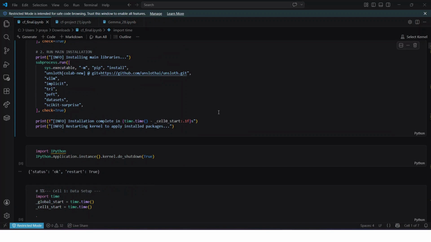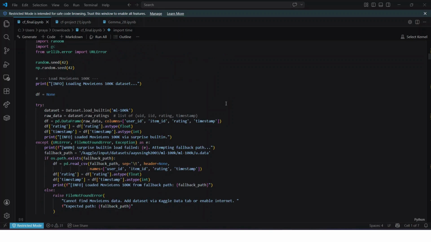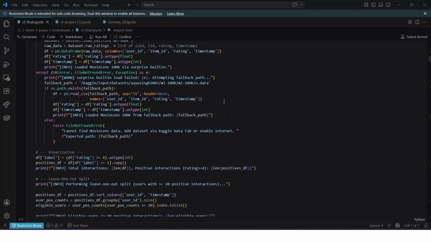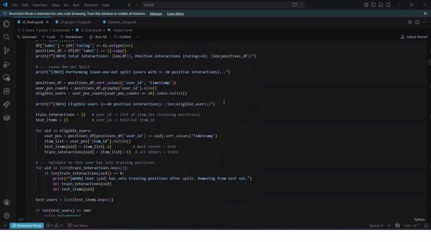So running an LLM over thousands of items for every user is completely impractical, as we got to see in our last approach. So the solution is definitely a multi-stage architecture. In stage one, we use a traditional collaborative filtering model, alternating least squares or ALS. ALS is blazing fast at matrix factorization. It quickly scans the entire catalog and retrieves our top 20 candidate set for each test user.